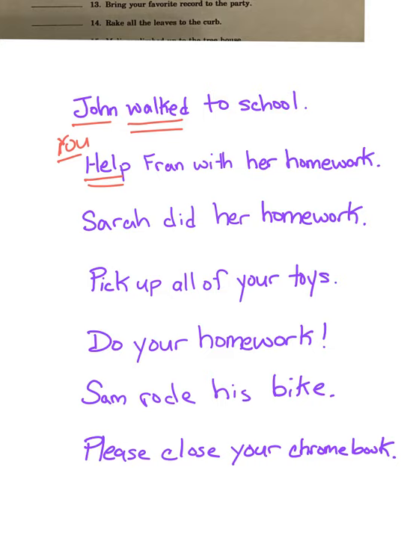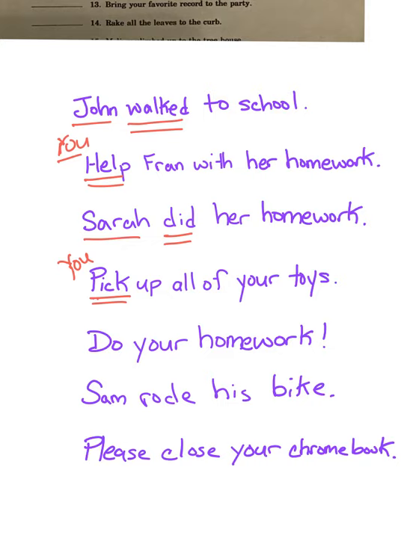Sarah did her homework. The verb is did. We ask ourselves, who or what did their homework? Well, obviously it would be Sarah. So Sarah is the subject of the verb did. Pick up all of your toys. The verb would be pick. Okay? Who or what is it telling to pick up your toys? Well, it's telling you to do it. This is an imperative sentence. It's giving an order or a command.